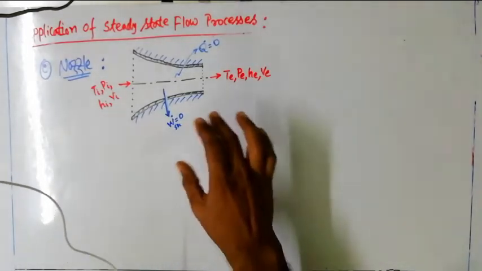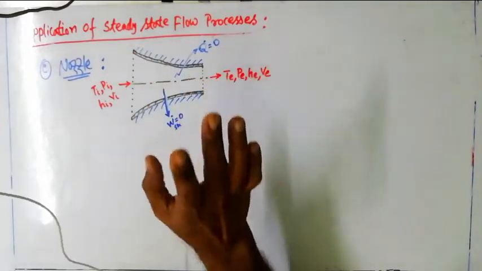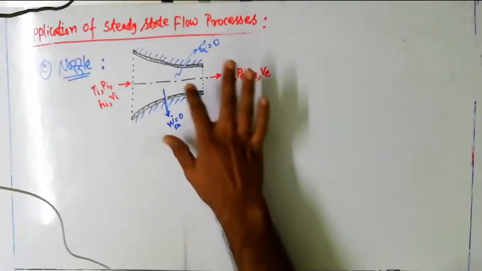It is basically also a kind of adiabatic device. That means we consider it a completely insulated thing, so no heat transfer will occur. You can see I have shown a convergent nozzle.